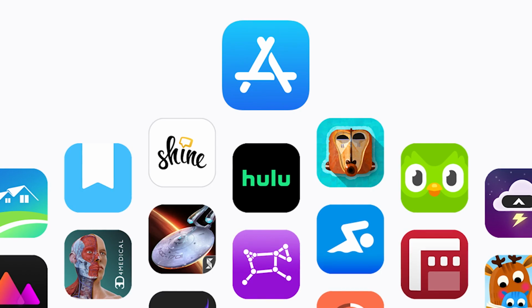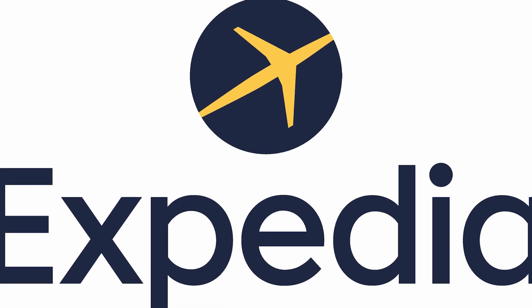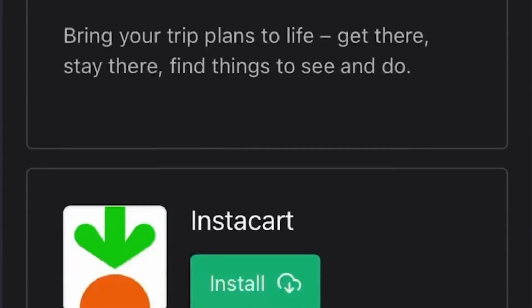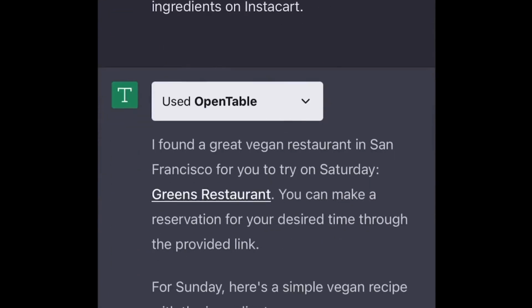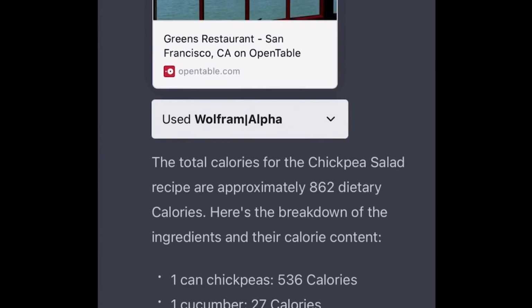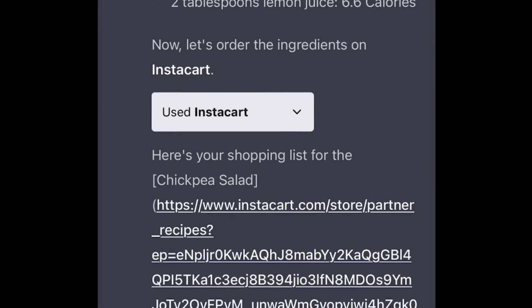OpenAI has basically made a plugin app store where it can already connect with tools like Zapier or Expedia. This example shows how chatbots can use more than one plugin in a single question. It uses the OpenTable plugin to find a vegan restaurant in San Francisco, normal ChatGPT to make a simple recipe, Wolfram Alpha to figure out how many calories are in the recipe, and Instacart to order the ingredients.